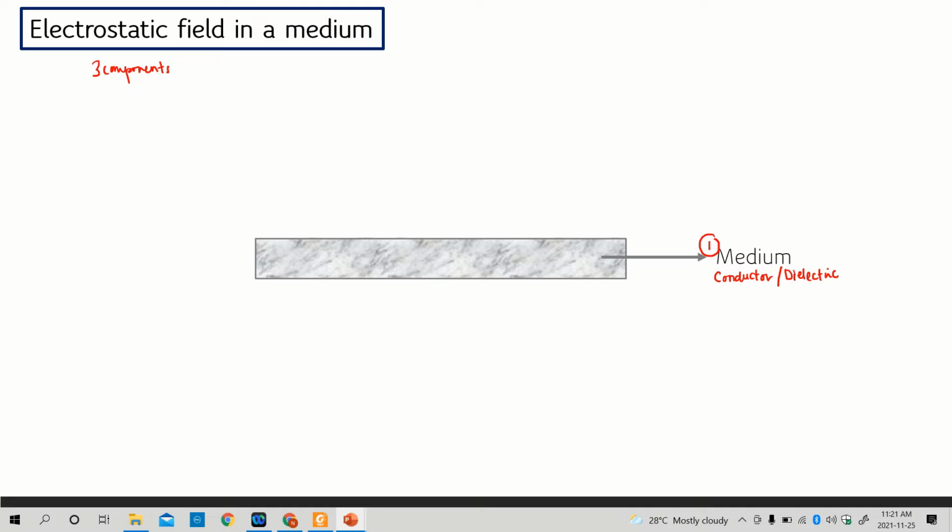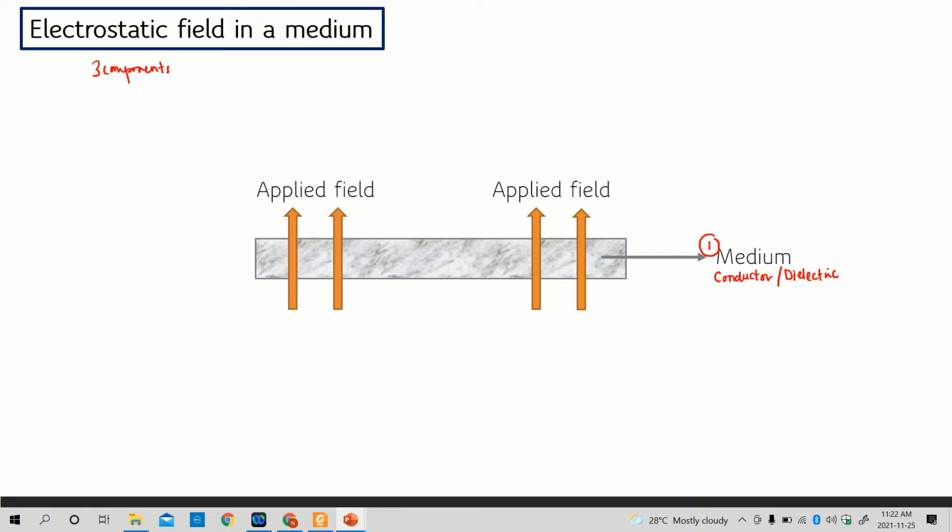After we define the medium, we should also know the other component, which is the applied field to the medium. Either it is an electrostatic field or a magnetostatic field.